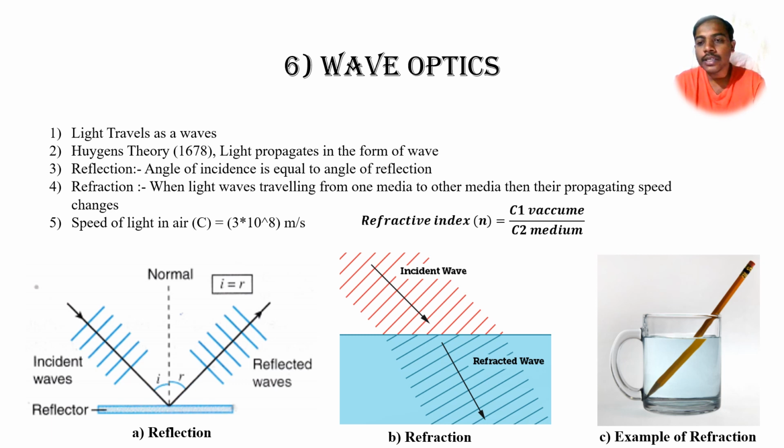For example, it can be clarified that whenever we dip a pencil into the water, due to the changing speed of light in the glass media or water media, we'll see the bending behavior of the pencil. And this thing we can calculate by using the formula: the refractive index n is equal to C1 (vacuum) divided by C2 (medium), and the speed of light we know is 3 multiplied by 10 raised to 8 meters per second.